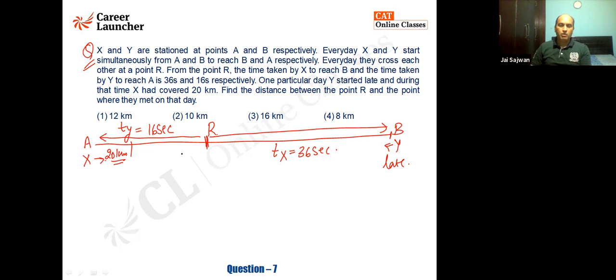Fine. So let me first confirm with you that when they are going to meet, what is constant? If X starts from A and Y starts from B, every day they are starting at the same time. It is given that every day X and Y start simultaneously to reach B and A respectively. I hope you know the meaning of simultaneously. Every day they cross at R. So can I say from A to R and B to R, the time is constant?